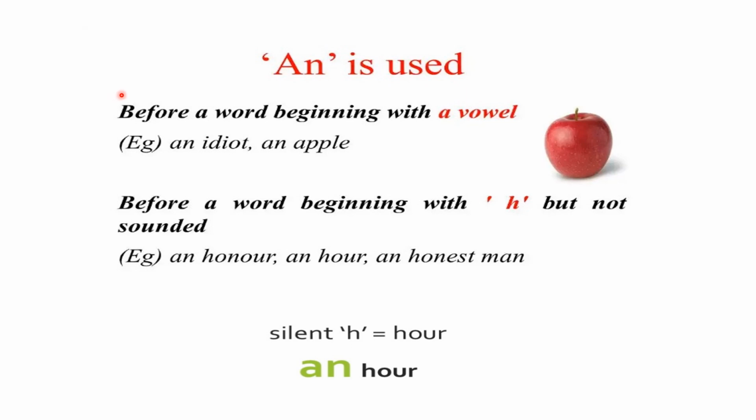Already mentioned earlier that you use an with words beginning with a vowel sound. Some more examples: an idiot, an apple. An is also used before a word beginning with H but not sounded. The H is silent. So you will use an for all these words. Example: an honor, an hour, an honest man. So before words beginning with H but H is not sounded, or we say H is silent, then you will use the article an. So an honor, an hour, an honest man.